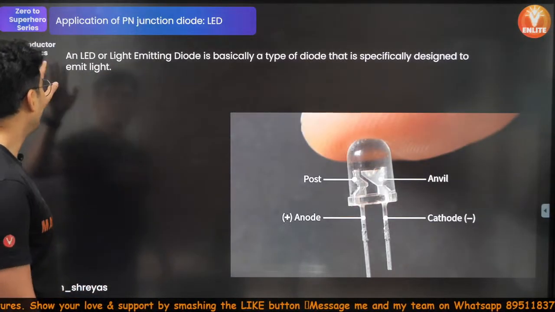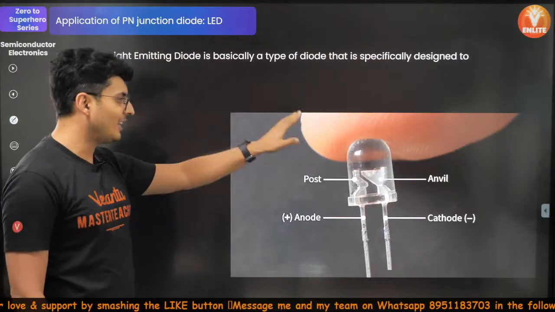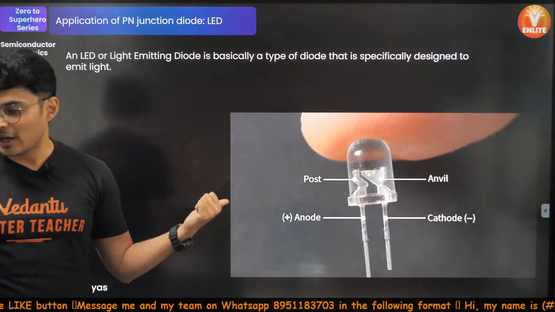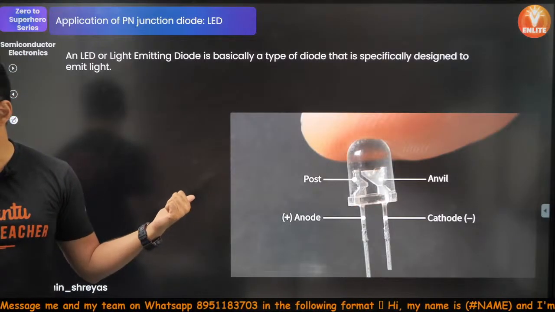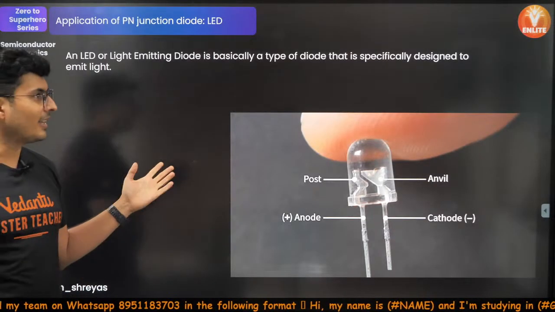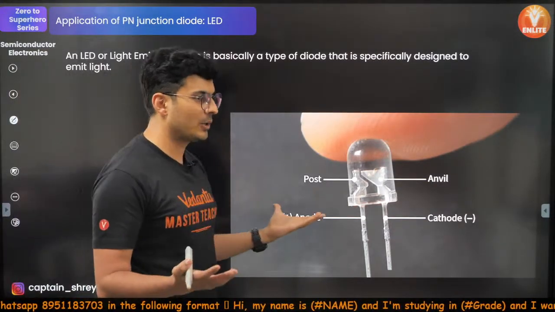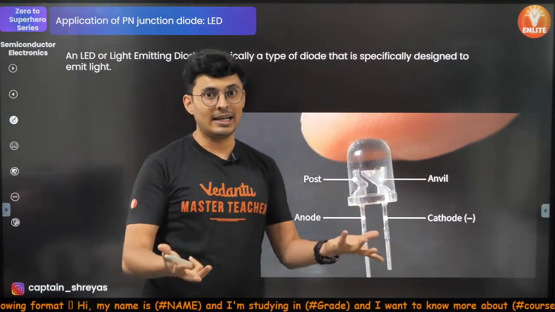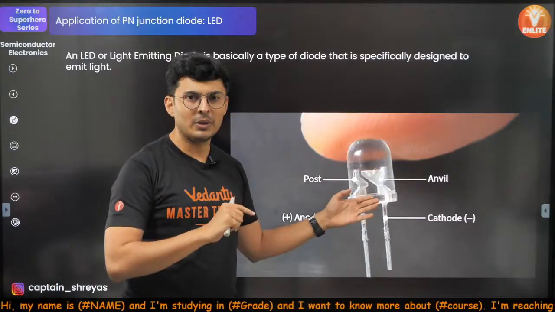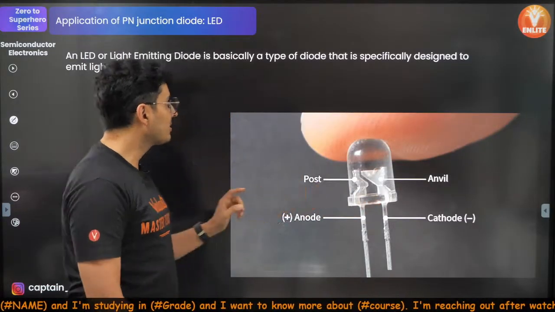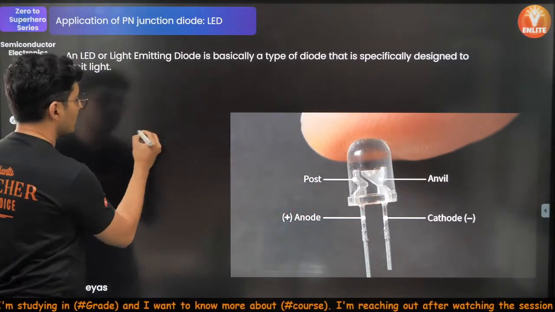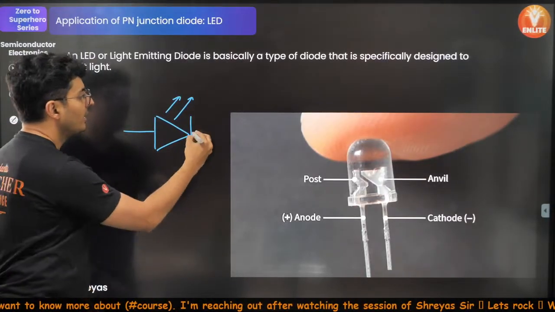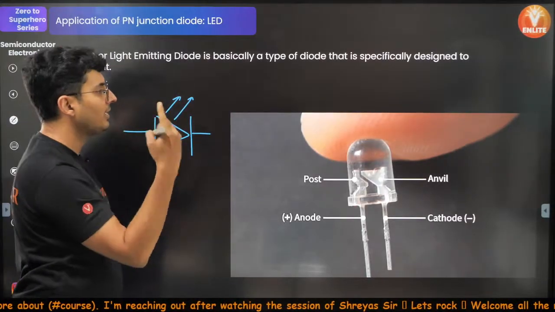Okay, so what do we have over here? Applications of PN junction diode. LED is there in so many places, right? In your torches, in the computer screens, in your so many electronic devices, LEDs glow. In your indicators or headlights. So that's a LED, that's also a diode. Now, basically, the symbol of a diode, you should know it. The symbol of a diode, same normal thing, but just show 2 arrow marks coming out of it. That becomes your LED, light emitting diode.